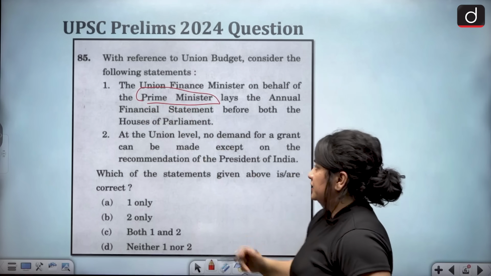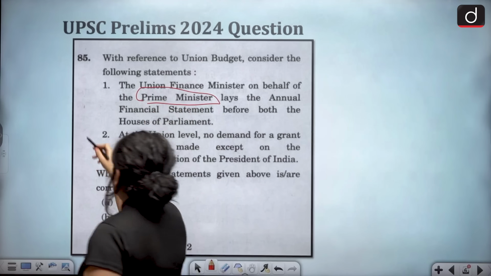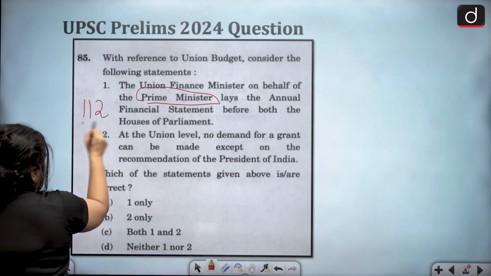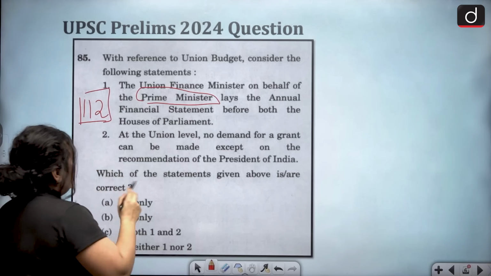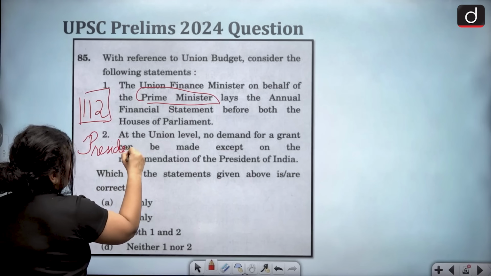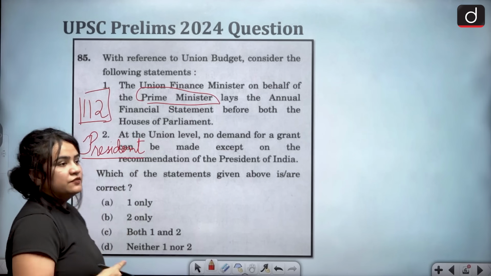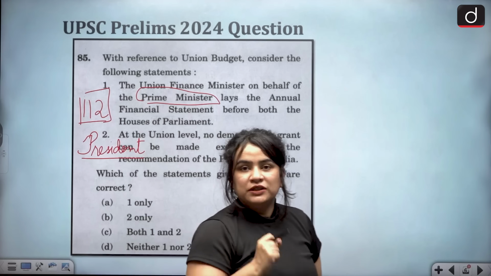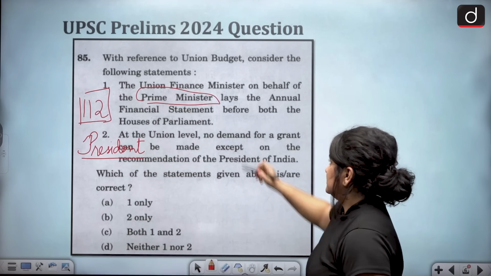On the contrary, Article 112 says that the President shall cause to be laid before both houses of the Parliament the annual financial statement.